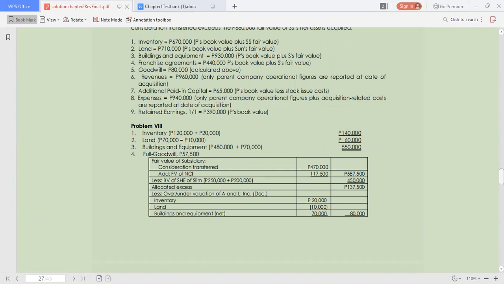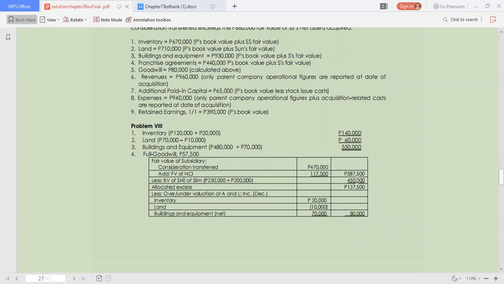So we have now the total of the fair value of the subsidiary equal to 587,500. Now we have the book value of the stockholders' equity of Slim. Its common stock 250,000, retained earnings of 200,000. So you have the total of 450,000. Now for the difference, that's the allocated excess of 137,500. We are going to deduct the over or undervaluation of some asset accounts.